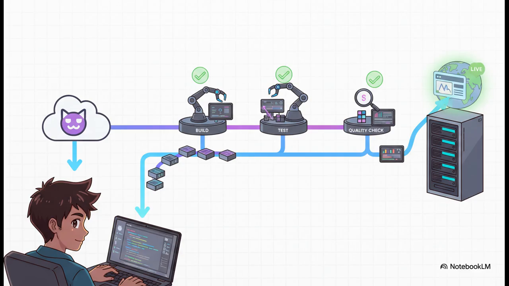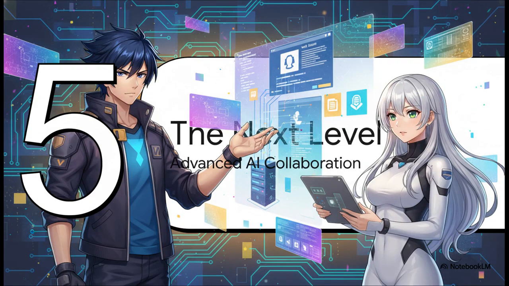But wait, it gets even better. From now on, anytime you want to make a change, you just save it back to GitHub, and your live website updates automatically. You never have to manually upload files again. It's just done. And now for our final step, taking this to the next level. So far, we've built a pretty cool prototype. But what if you started treating this AI less like a tool and more like a senior developer on your team? What if you started giving it really complex, professional-level work to do?